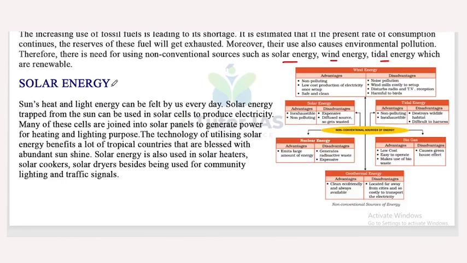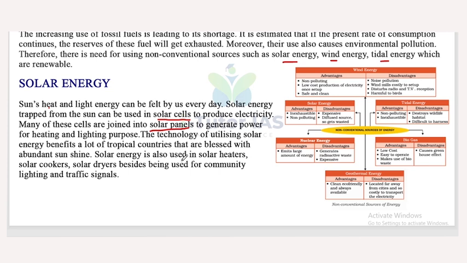First one is solar energy. The sun's heat and light energy can be felt by us every day. Solar energy trapped from the sun can be used in solar cells to produce electricity. Many of these cells are joined into solar panels and these generate power for heating and lighting purposes. The technology of utilizing solar energy benefits a lot of tropical countries that are blessed with abundant sunshine.